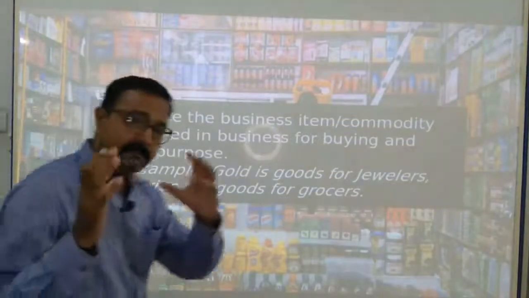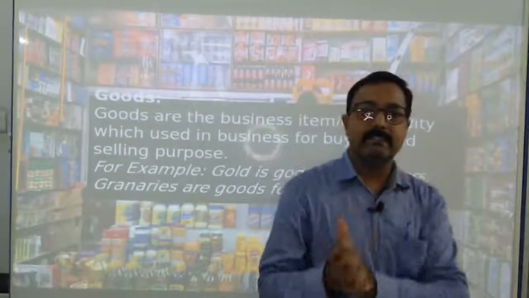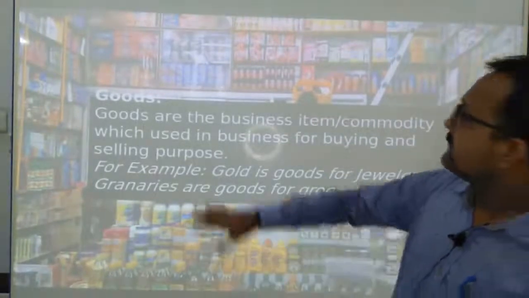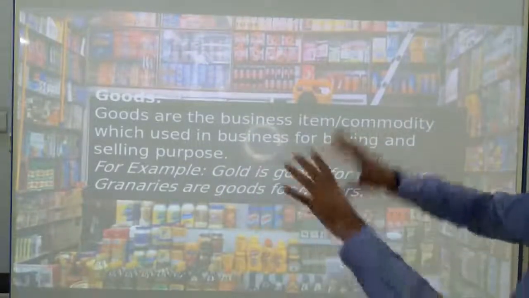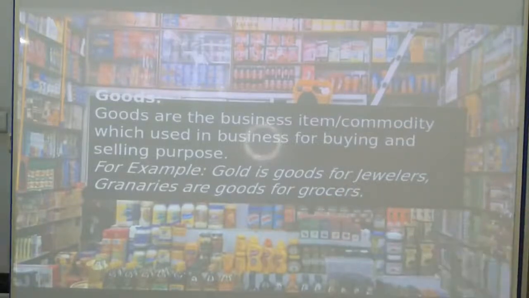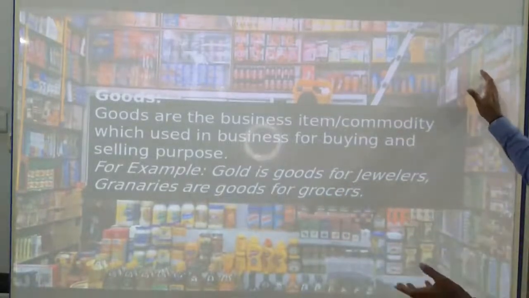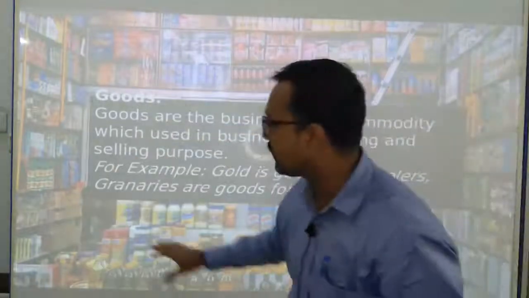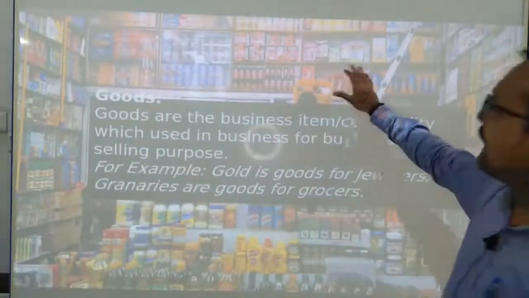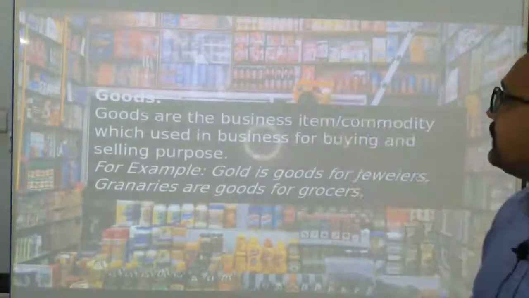In sales and purchase we have seen a word, it was goods. Goods are the business items. Suppose here we have a picture of a provisional store. Whatever items are there, all these items are called goods, because for the provisional store these are the items in which they deal.